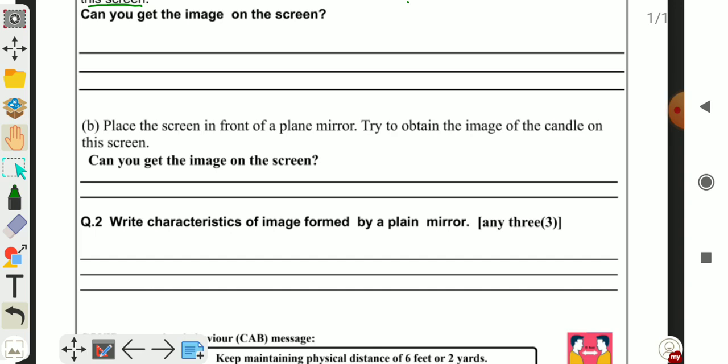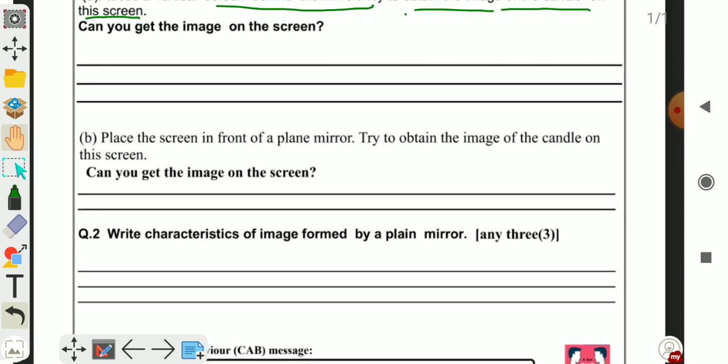Write characteristics of image formed by plane mirror. Any three. You have to write three characteristics. First, image is always erect. Second, image is virtual.